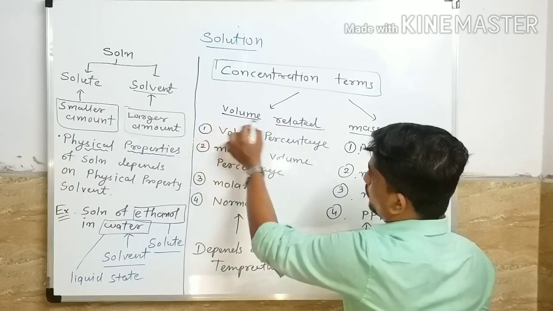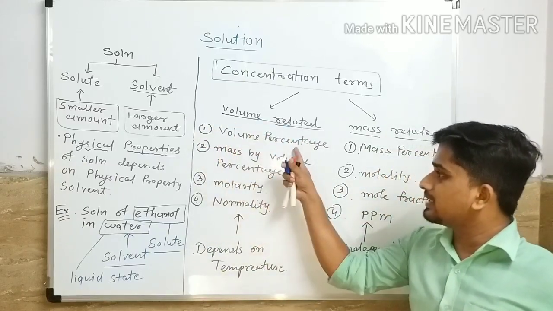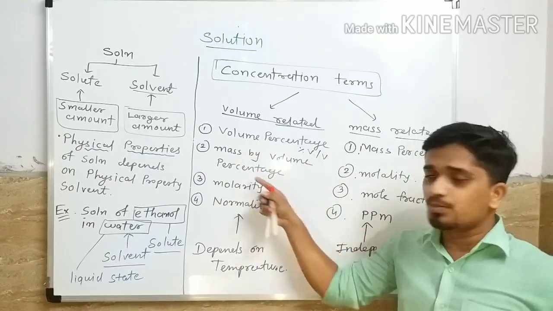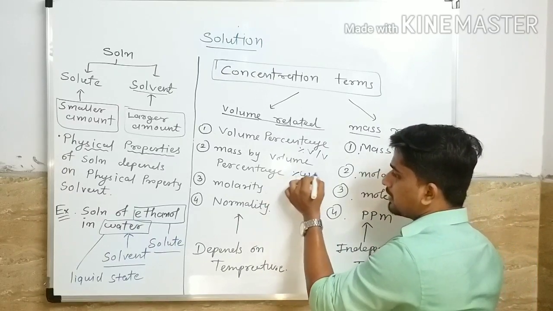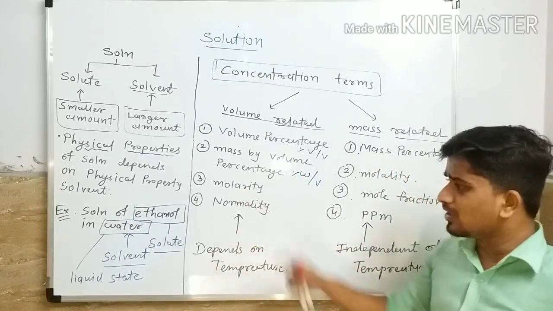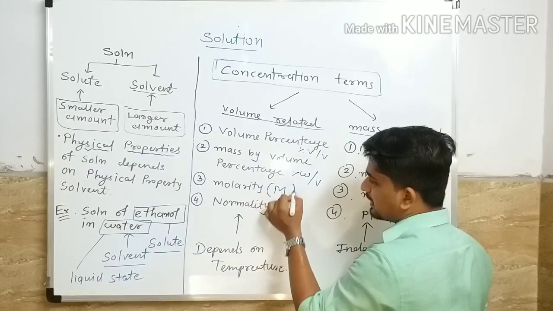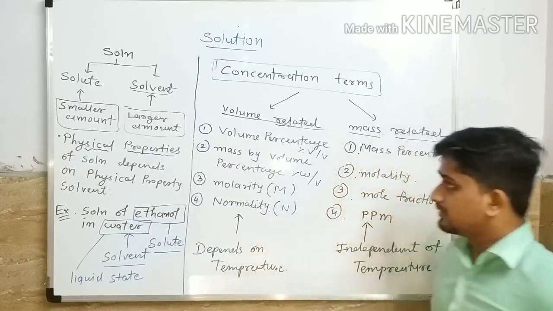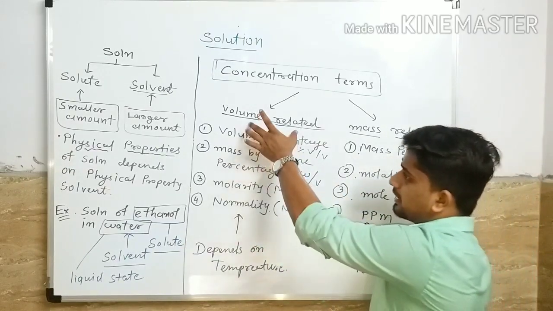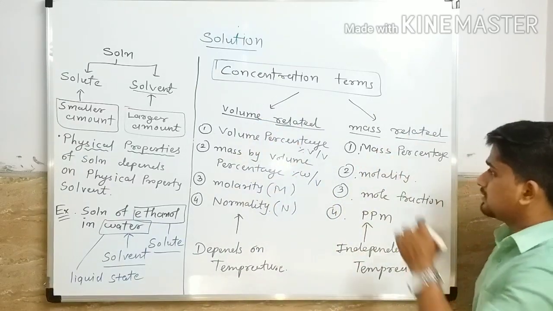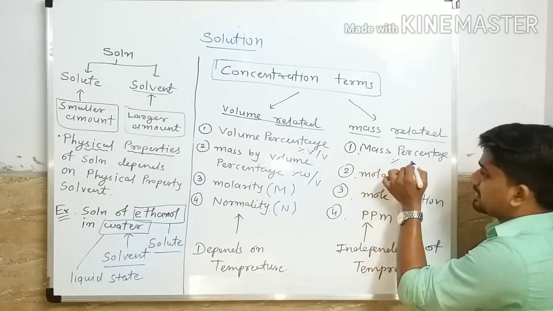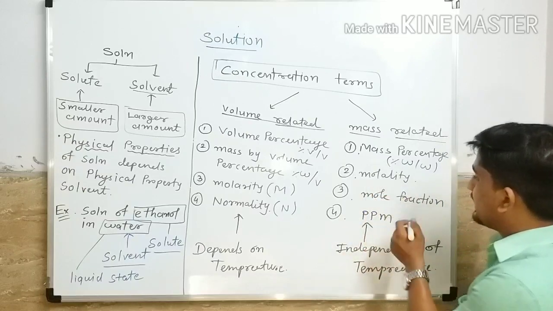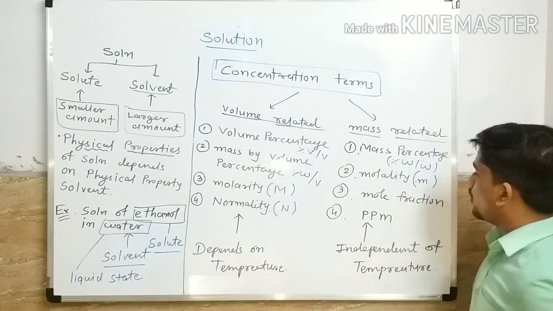The concentration terms which are volume related are: volume percentage, which we represent by percentage V by V; mass by volume percentage, which we represent by W by V; molarity, which we represent by capital M; and normality, which we represent by capital N. These four terms are volume related.